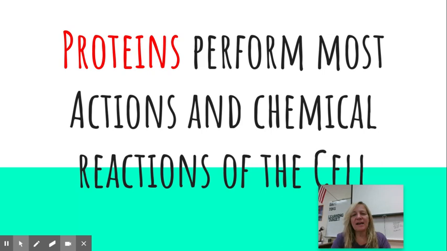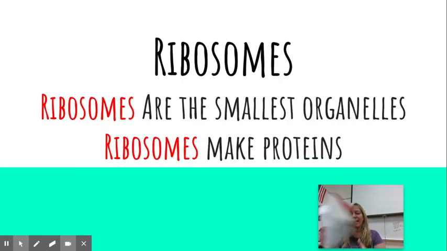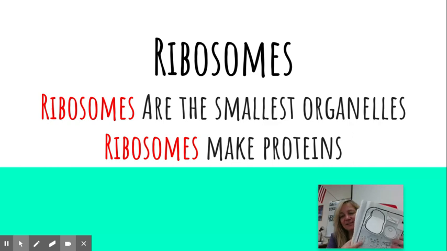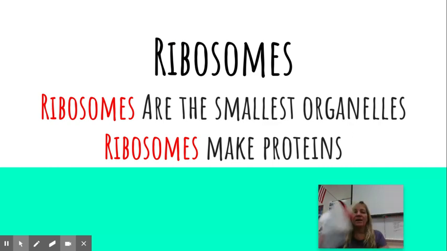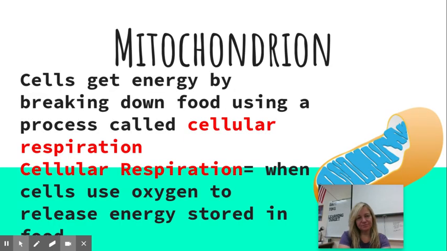Why are proteins important? Proteins perform most actions and chemical reactions in the cell. So who makes the proteins? If the DNA codes for them, who's going to make them? The ribosomes. The ribosomes are this little group right here. They are the smallest organelle, and they make the proteins. They're going to be like the kitchen.